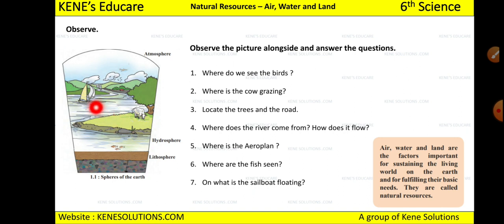The sailboat is floating on the hydrosphere only, right? It is in the water. So you will write the sailboat is floating on the hydrosphere.